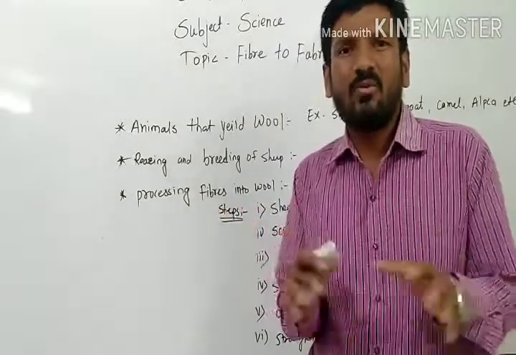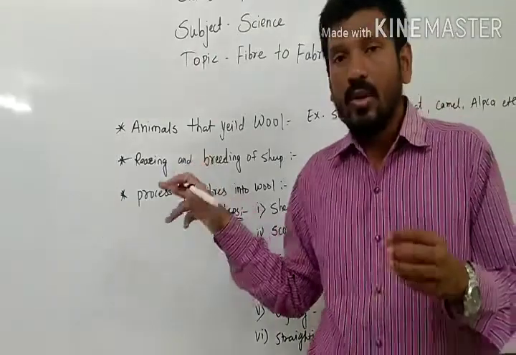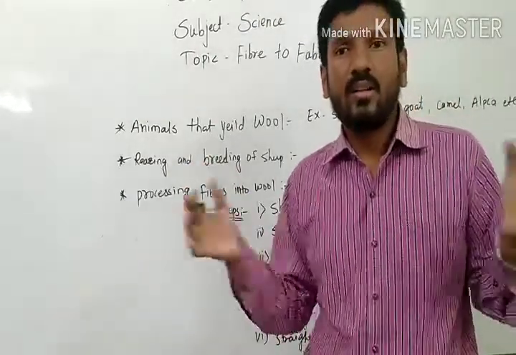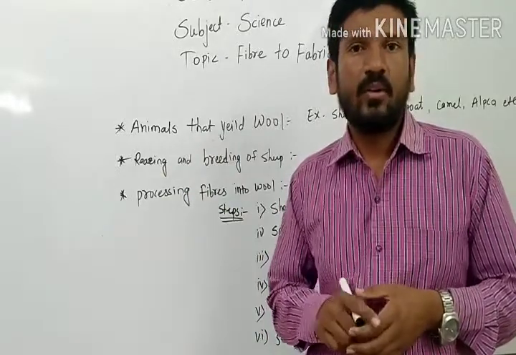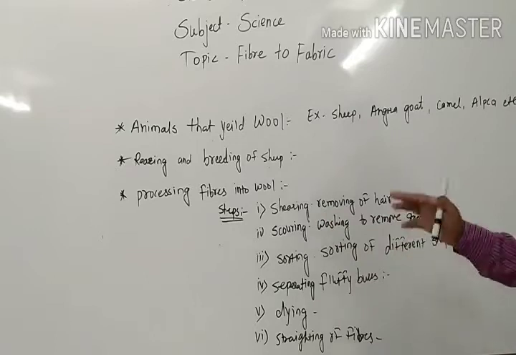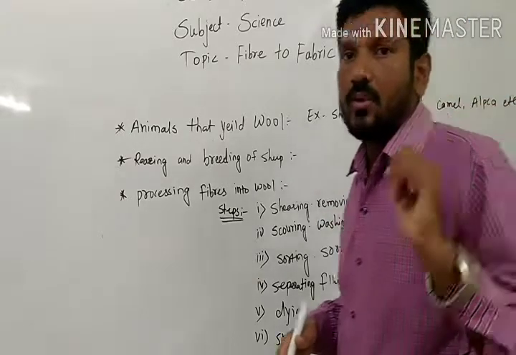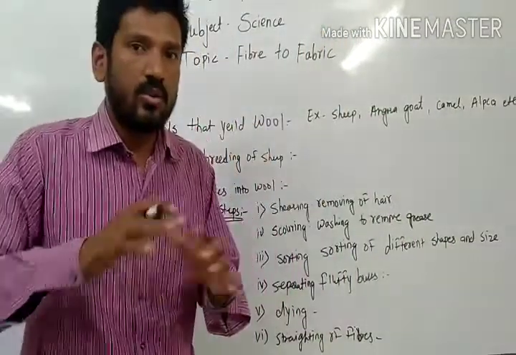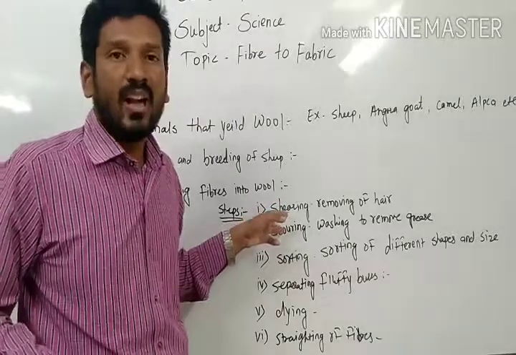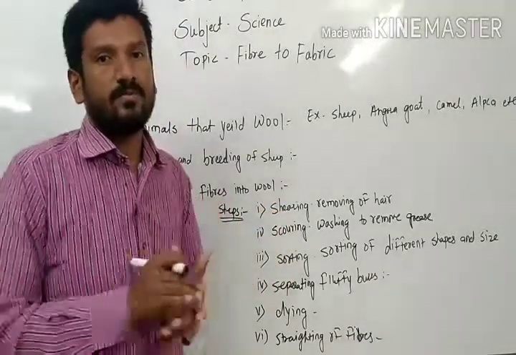So many unwanted things were there that stick to our body. The same thing happens when sheep roam in the mountains: many unwanted things stick to their hair. When we do the process of shearing, all those things present in the hair come in that wool. First of all, whatever things we need to prepare, what do we do? Wash. So after shearing, people wash the wool thoroughly.